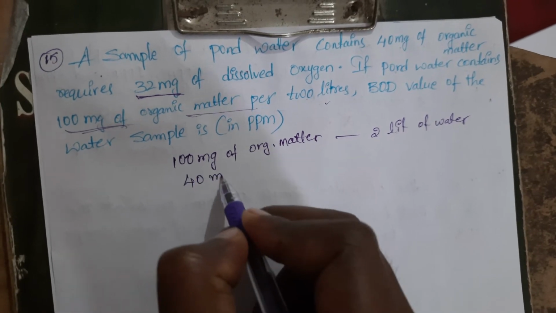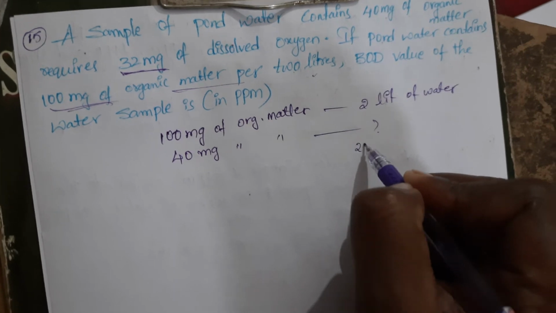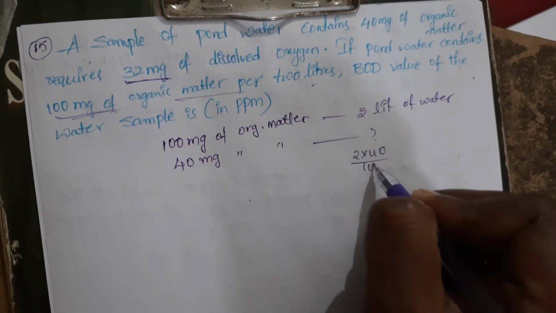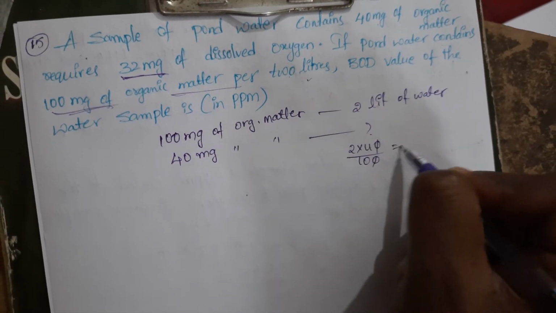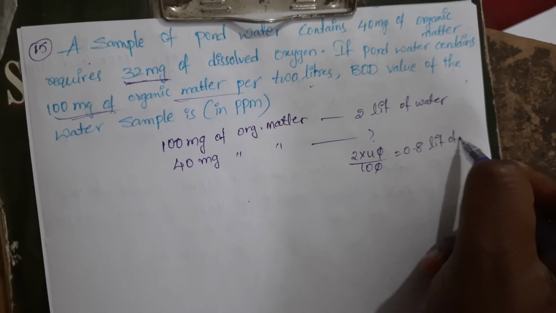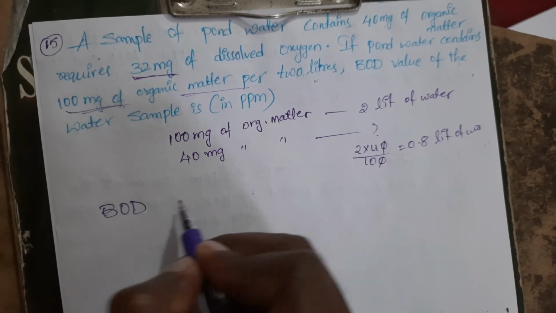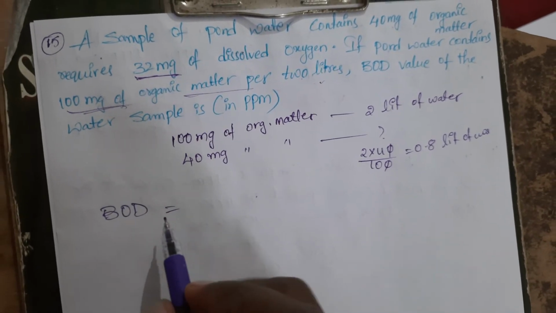For 40 milligram of organic matter, how much volume will it be? That is 2 into 40 by 100. How much is it? 0.8 liter of water. Now what they are asking is the BOD value. How will you get this BOD value?